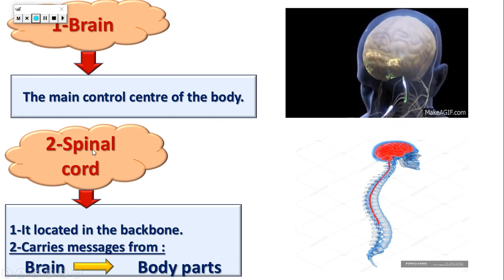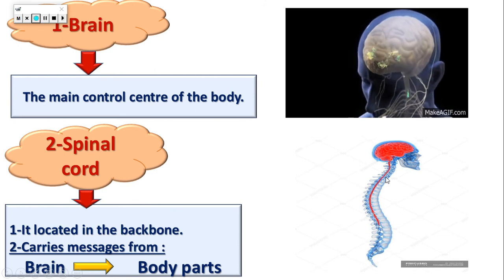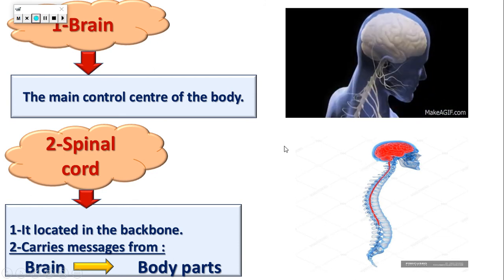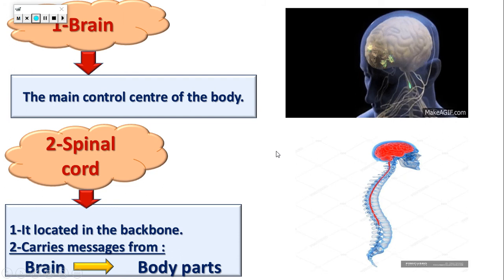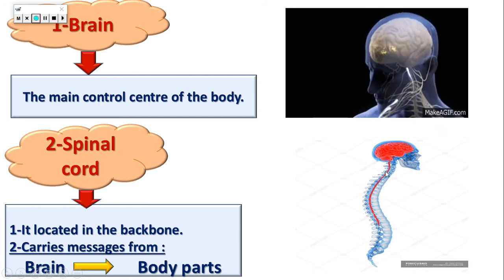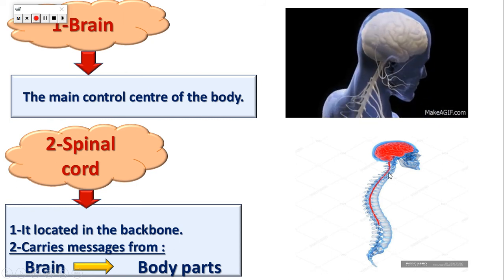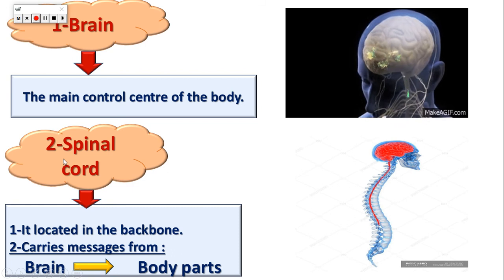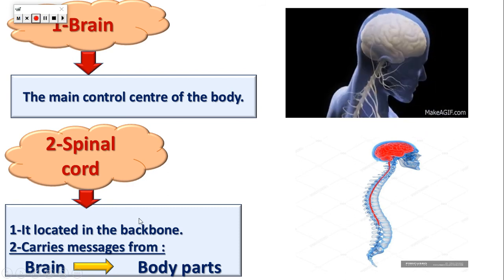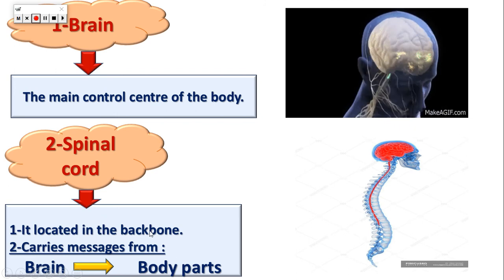I told you that the spinal cord exists in your back. There are bones in the middle of your back. Put your hand in the middle of your back. Can you feel the bones? Yes. These bones are called the backbone. That's the backbone that exists in your back. Okay? And this red tube, it's the spinal cord. So the spinal cord is located in the backbone.